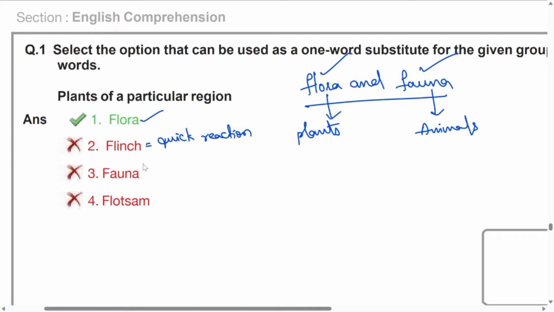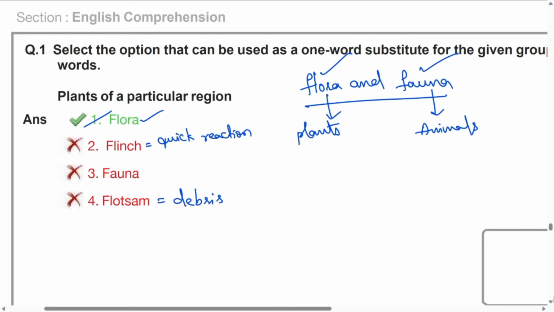That is flinch, so it is nowhere related. Fauna, as I told you already, is animals. Another one is flotsam. Flotsam is nothing but wastage, or another word, debris. Debris, wastage or wreckage of a place is called flotsam. Clear? So your answer comes with the first one.